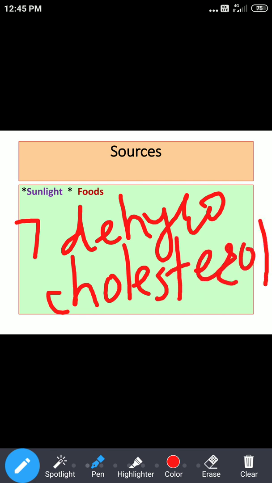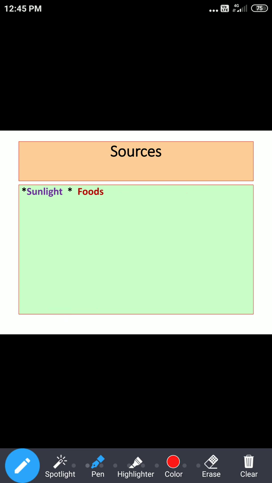Okay, this is the name of the precursor which is present in our skin, 7-dehydrocholesterol.